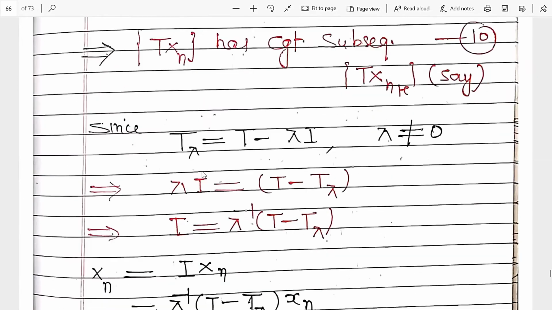Now, since T lambda can be written as T minus lambda I, where lambda is non-zero, this T lambda is taken on this side, and this is taken on this side.